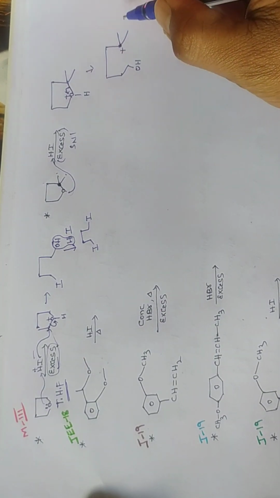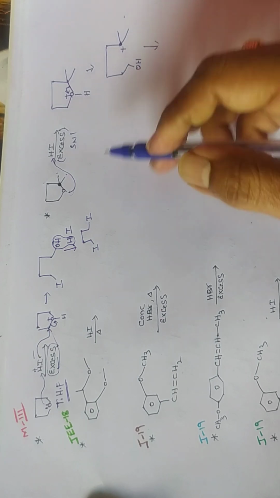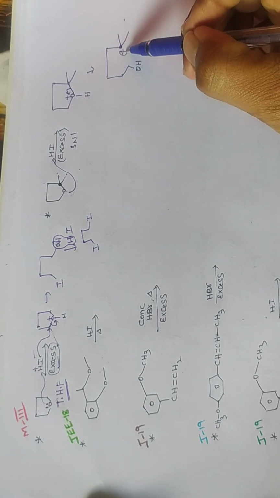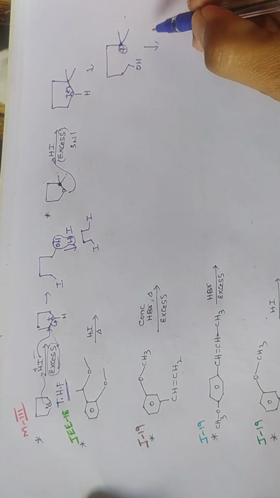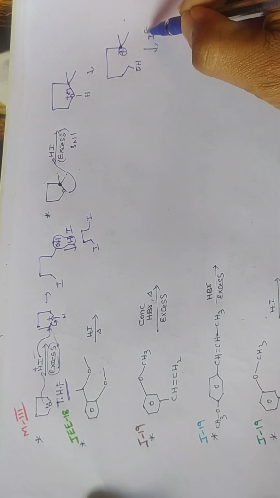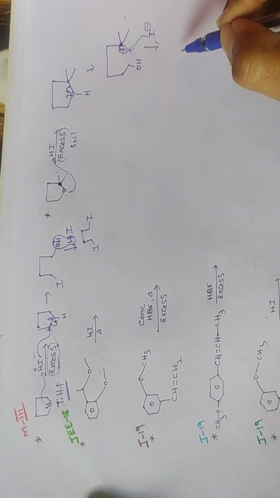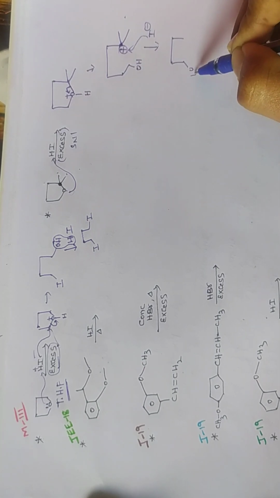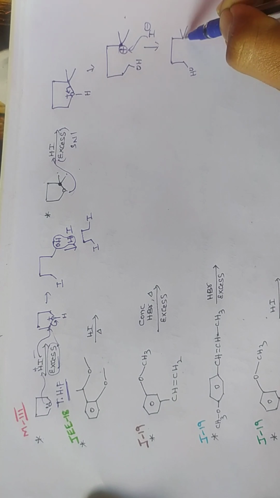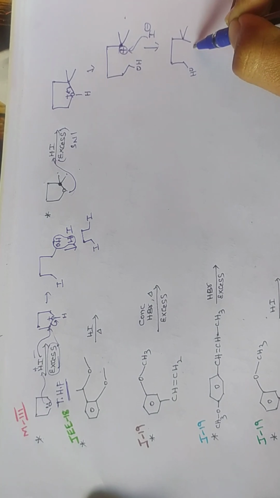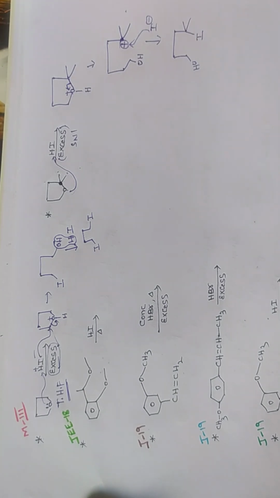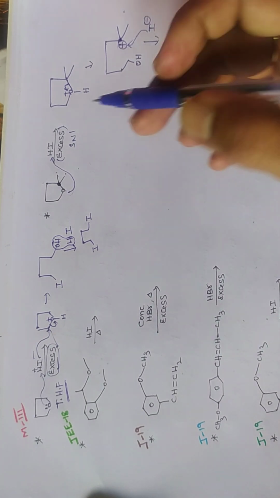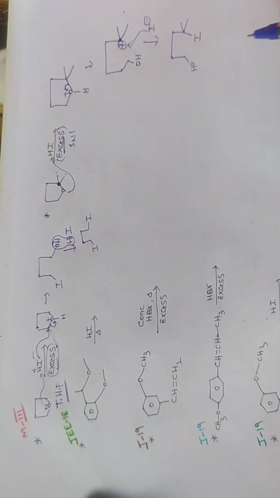Next step is attacking of a nucleophile. SN1 mechanism means first formation of carbocation, next attacking of nucleophile. Then we get OH. This product is formed. Here also they gave excess HI.